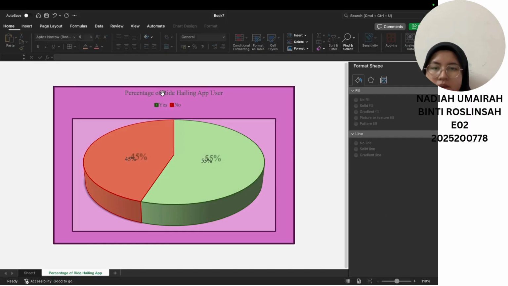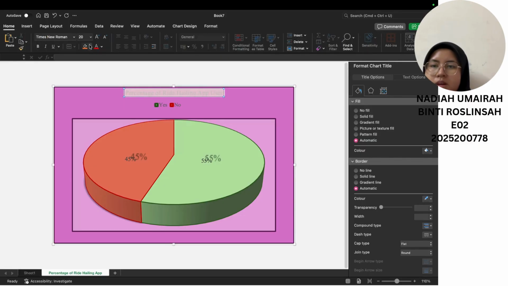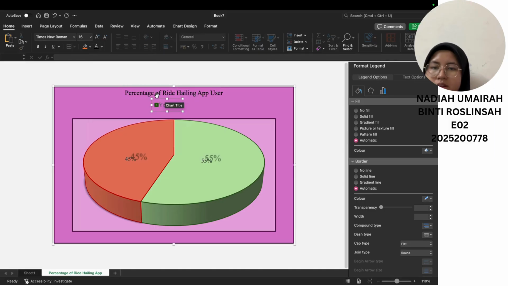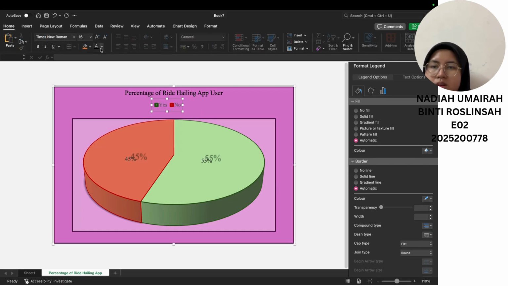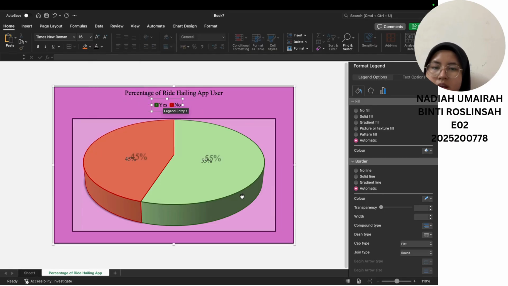Now you see here my graph, the title and the label got a little bit blurry, so I need to change the font color. Go to the font color part, choose the black one. Now they're darker. Same goes for these two. Go to the home and go to the font color. Now you have done your pie chart.